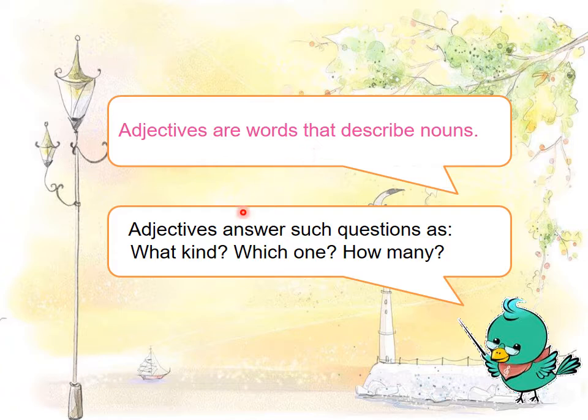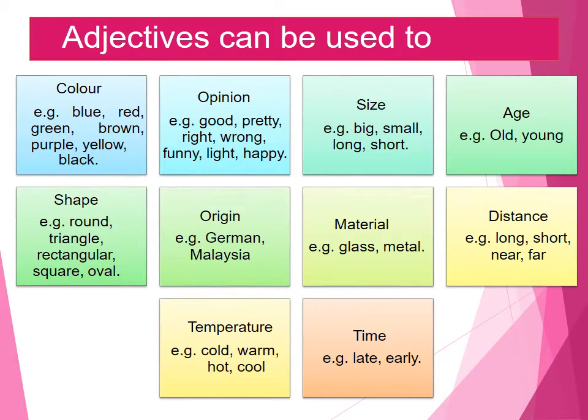Adjectives answer such questions: what kind, which one, how many. Adjectives can be used to describe color. For example, you can say blue, red, green, brown, purple, yellow, black.